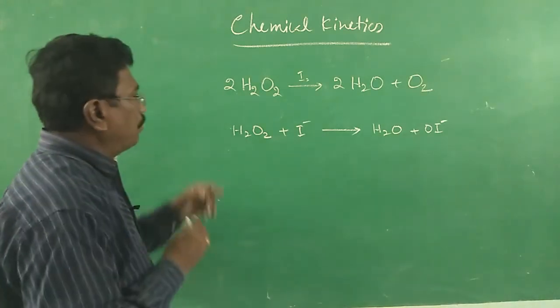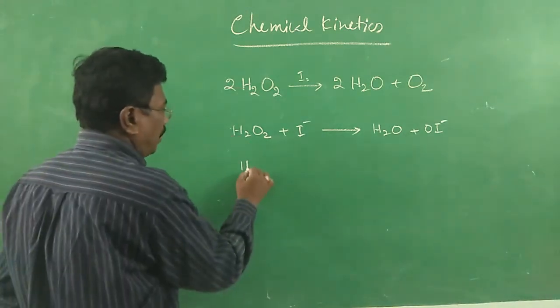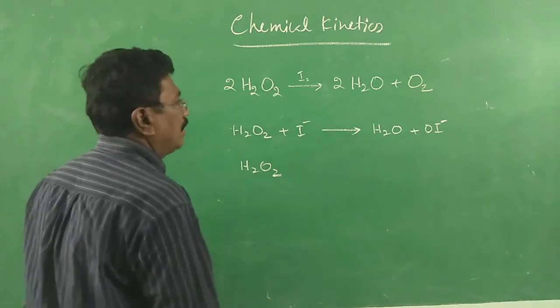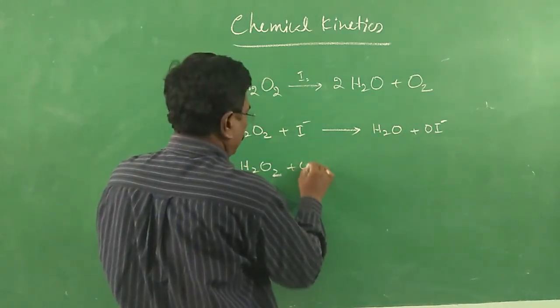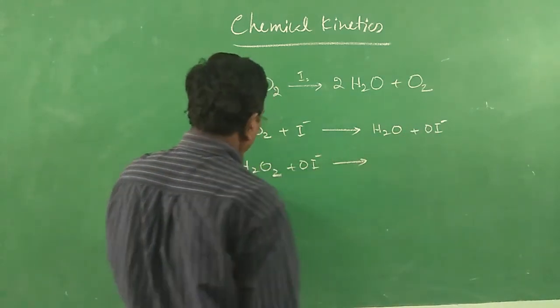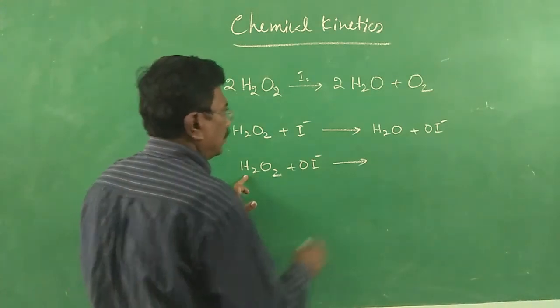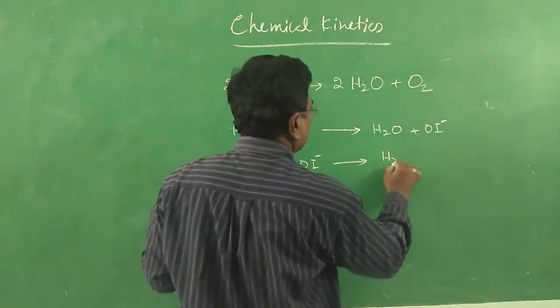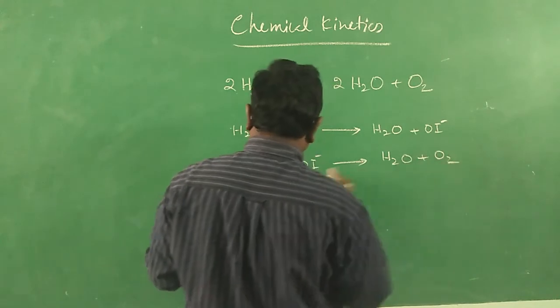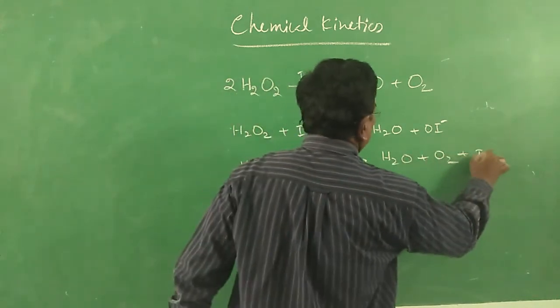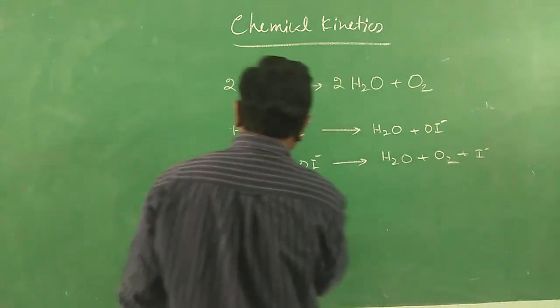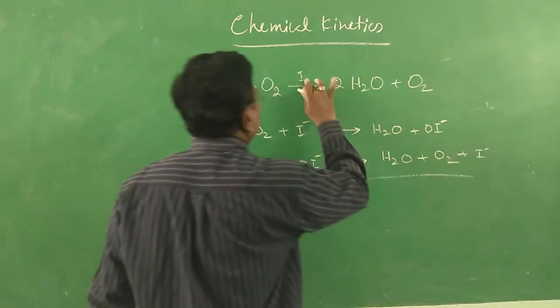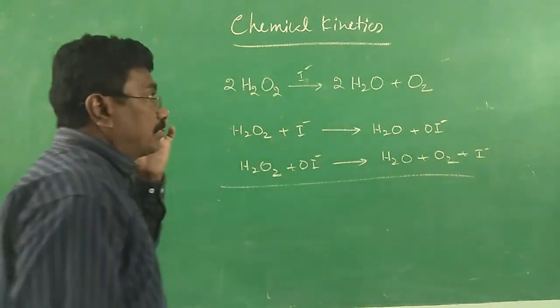Then in the next step, again one more molecule of hydrogen peroxide reacts with this OI minus to give water and oxygen. Along with that, the I minus is regenerated. So, in the presence of iodide ion, the reaction takes place.